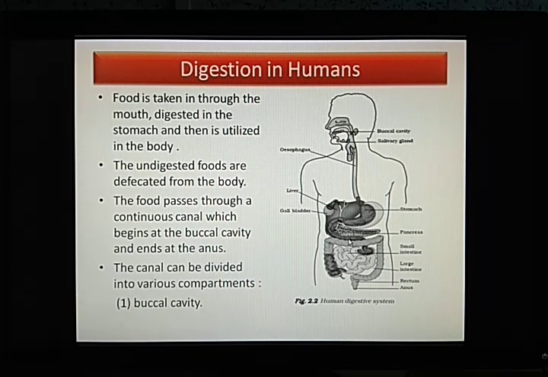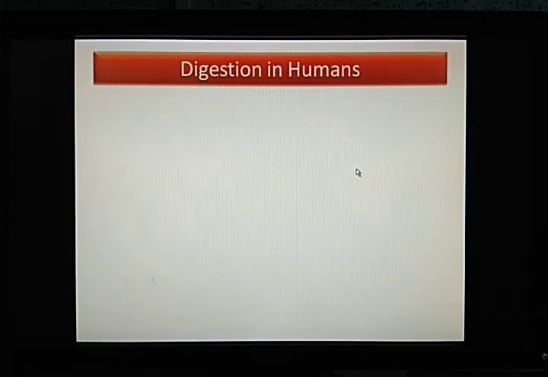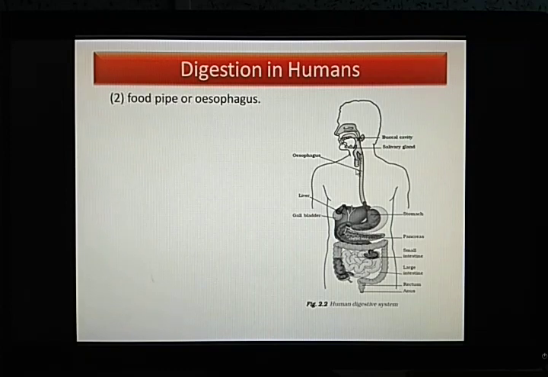First is the buccal cavity inside the mouth, as I told you a while ago. Next is the food pipe, or the oesophagus. This looks like a pipe-like structure. Why is it called the food pipe? There are two different pipes inside our throat.